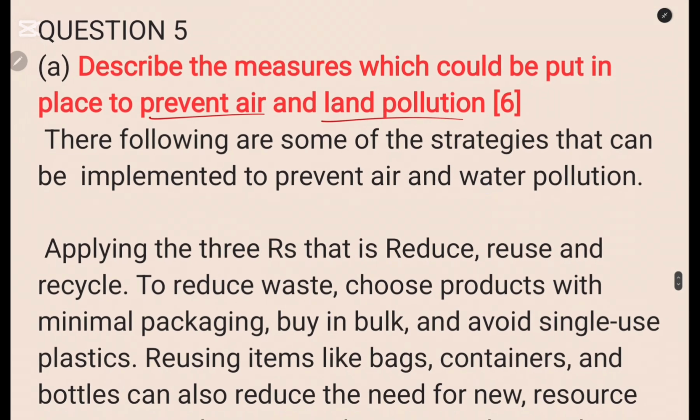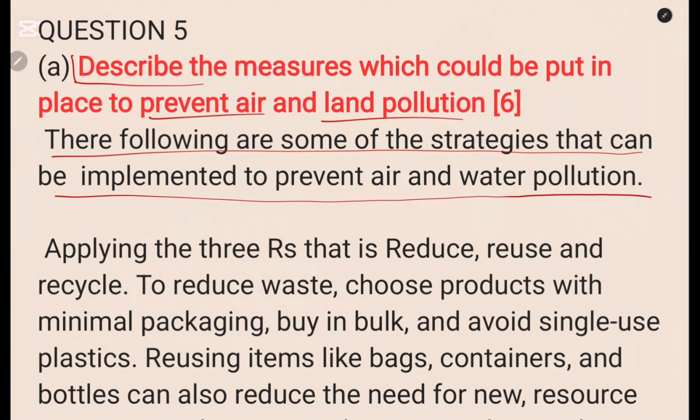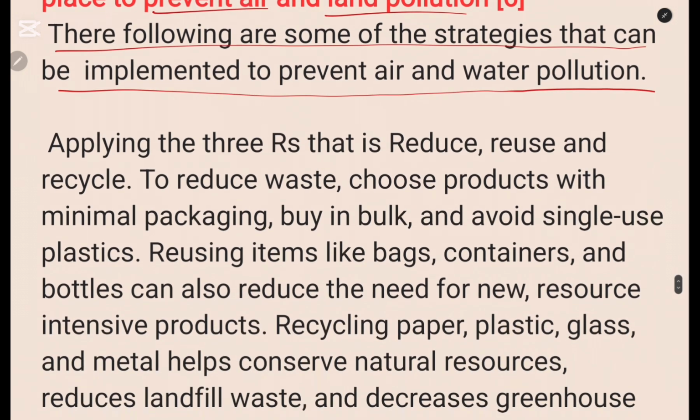So how do you write it? Like I said, the whole of this question that is in red is not needed when you are writing. You just put A, then you start writing. So the following are some of the strategies that can be implemented to prevent air and water pollution.